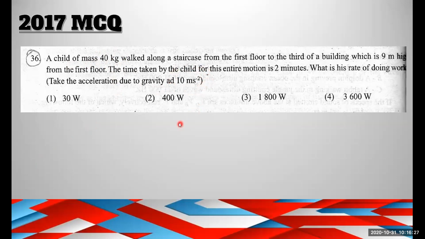How to convert minutes into seconds? To convert minutes into seconds, you have to multiply by 60. This is very basic, because this is not a question we can expect from a student of grade 10 or 11.